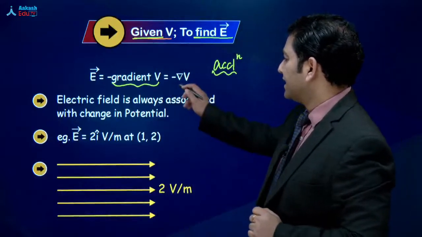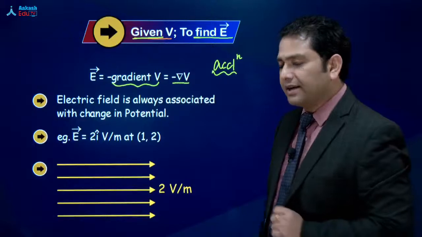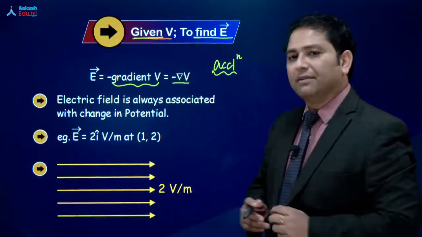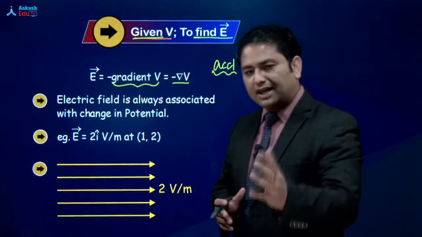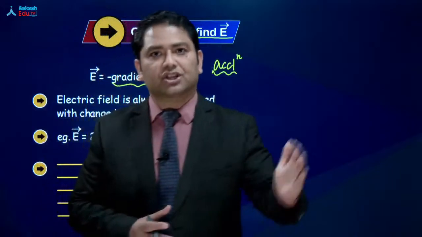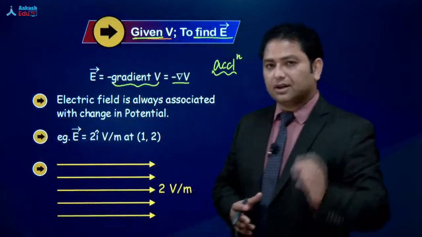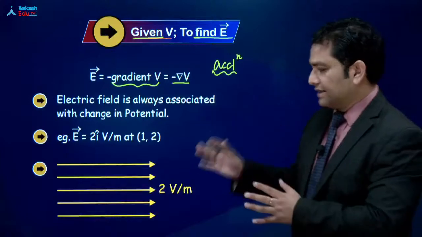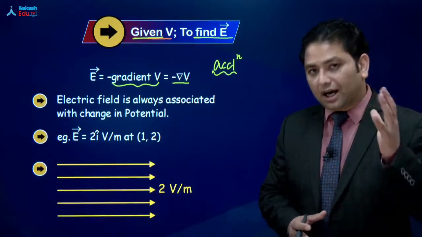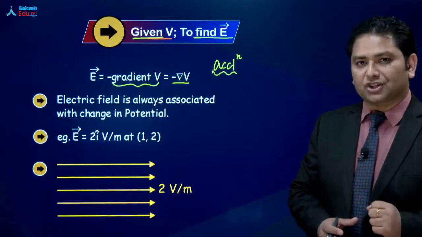We calculate it as minus of gradient of potential. और negative sign हमें ये बताता है that electric field is directed from high potential to low potential. Let me repeat it again. It says that electric field is directed from high potential to low potential.